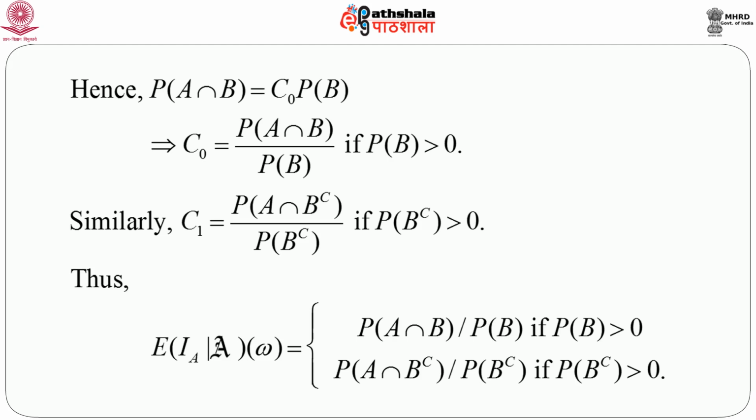Thus, expectation of I_A given script A at omega equals probability of A intersection B by probability of B if probability of B is greater than 0, and this equals probability of A intersection B complement by probability of B complement if probability of B complement is greater than 0.